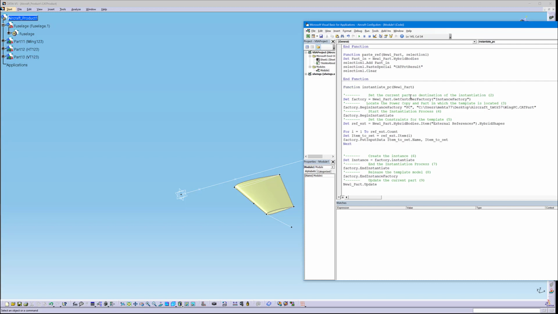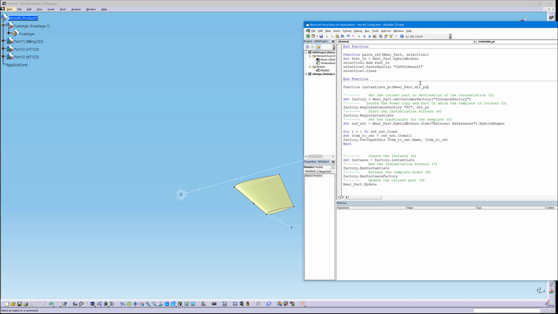So we need to have the new one.part. Do we have to have anything else? Factory is defined here. Yeah, we need to know where the power copy part is located. So this should be an input. Let's call it direction PC.